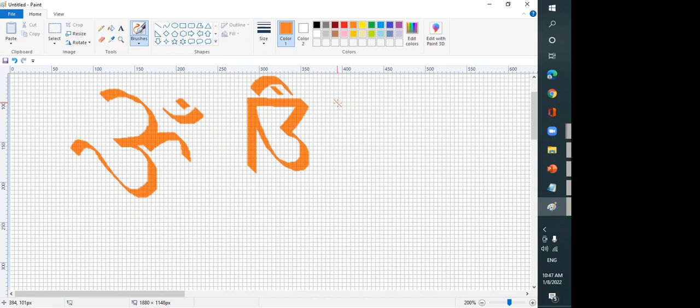So this is a Shirorekha. Don't extend it too much. Then it's almost at a 45 degree angle. You see, this angle is 45 degrees. Look at this angle, it is 45 degrees.